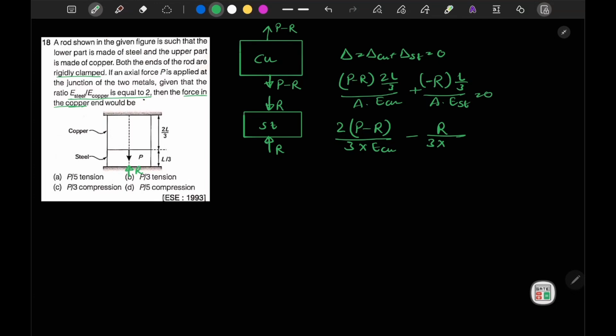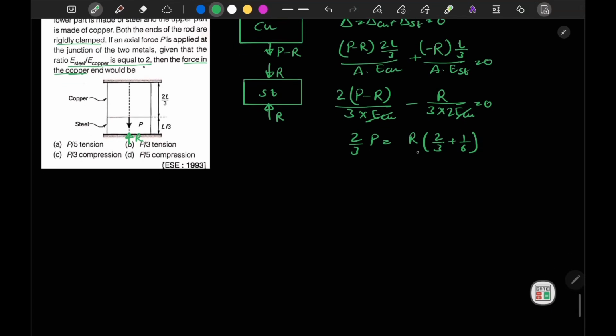I can write E of steel as 2 times E of copper. So E copper can be cancelled to the other side, and I will get 2 by 3 times P is equal to R into 2 by 3 plus 1 by 6.